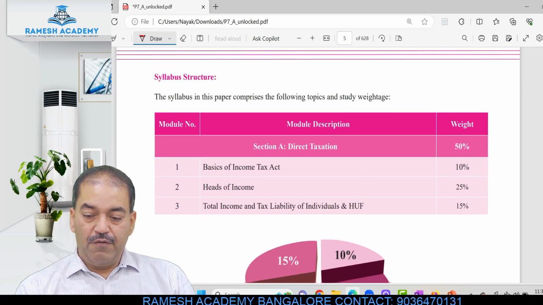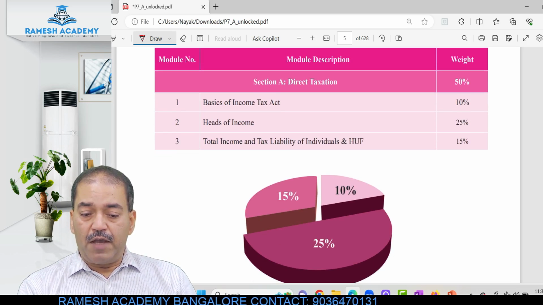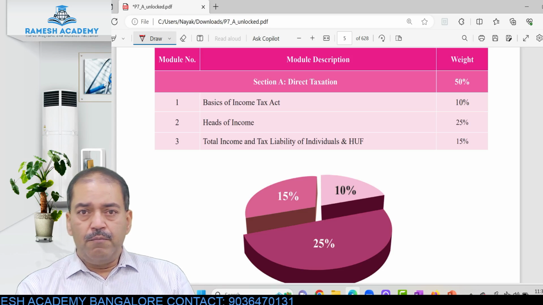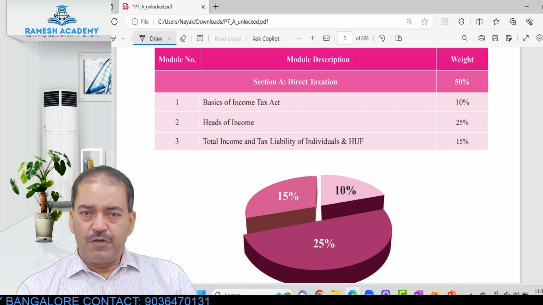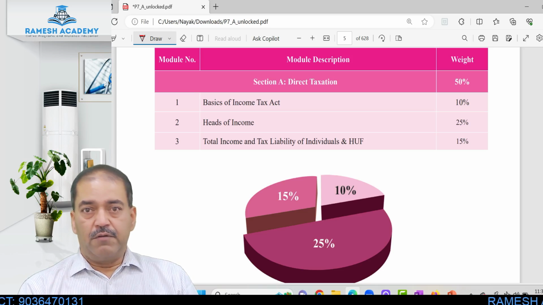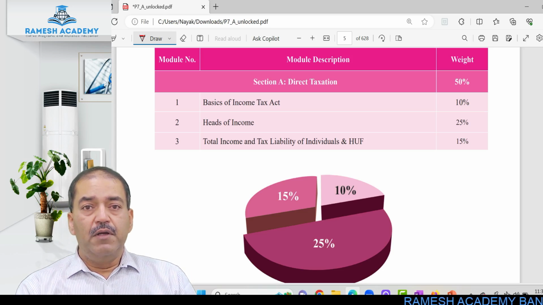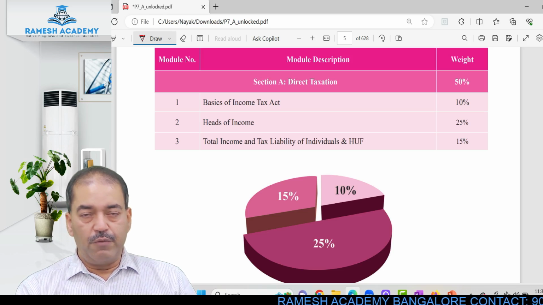Now if you see here, the weightage of the topics: you have heads of income tax, that is basics of Income Tax Act, that is the first part. Basics in the sense, the basic structure of income tax, how the Taxation Act came into existence, what are the rules and regulations surrounding it, and what are the different heads of income under which the different incomes are classified, because each head of income has a different basis of calculation of tax.